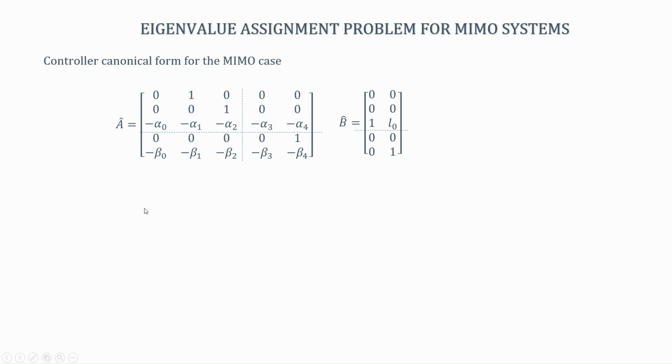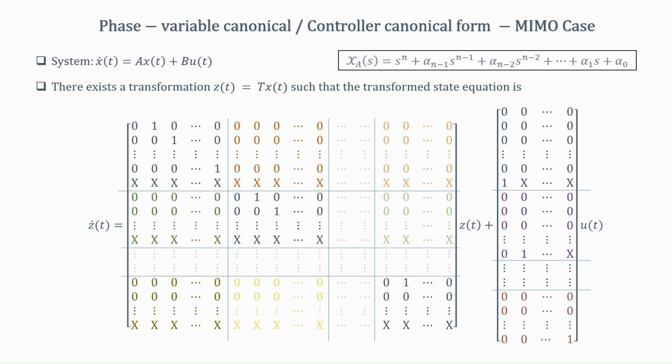Now, suppose I take a simpler case where I have an A hat matrix which is 5 cross 5 and my B hat is of 5 cross 2, that means it is a 2 input system, and suppose I somehow got to the controller canonical form which is of this structure. You can notice that it is exactly following the structure that I have shown here.